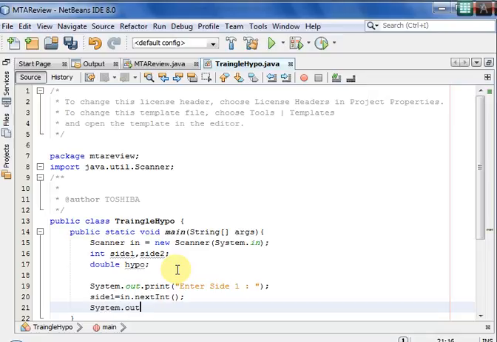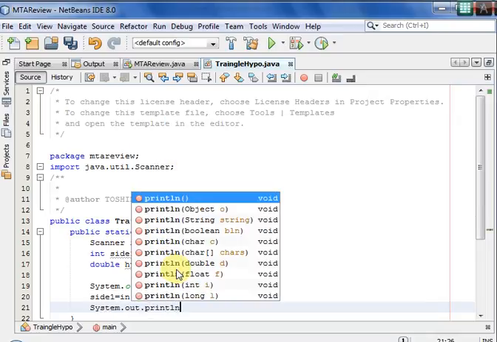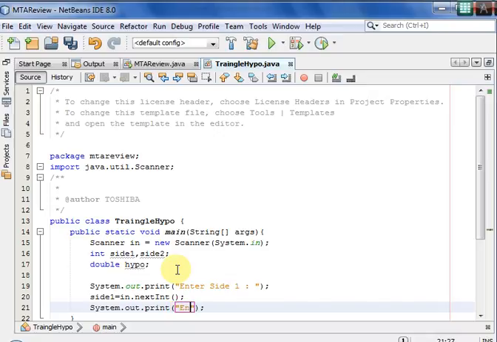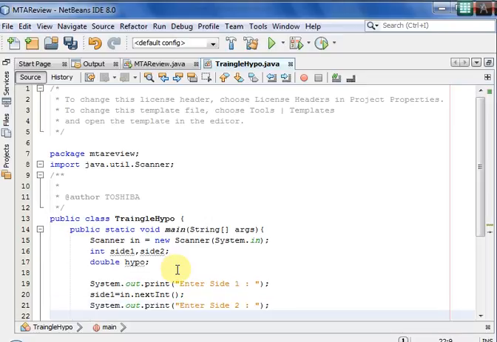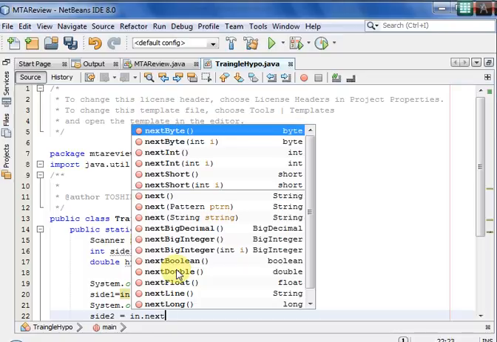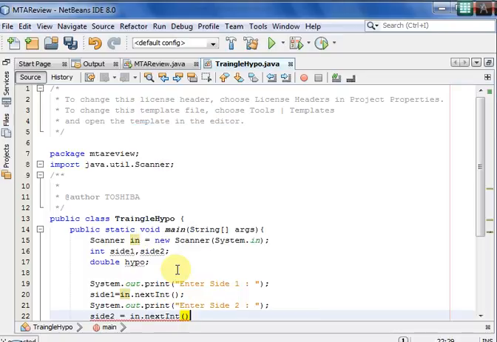So now for side 2, System.out.print of enter side 2, and side 2 is equal to input.nextInt.